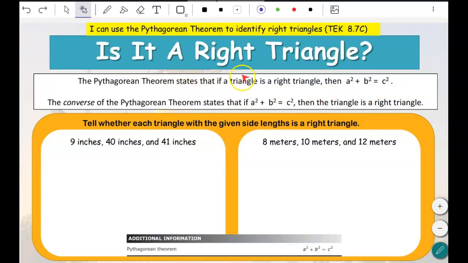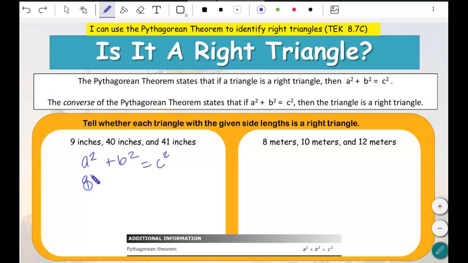So, is it a right triangle? And we have our theorem, our formula, a squared plus b squared equals c squared. You can tell whether each triangle is a right triangle or not by using the Pythagorean theorem. The longest side, the biggest number, is always going to be the c. So you plug in the numbers. We have our formula. We're going to decide if this one's a right triangle or not by using our Pythagorean theorem.